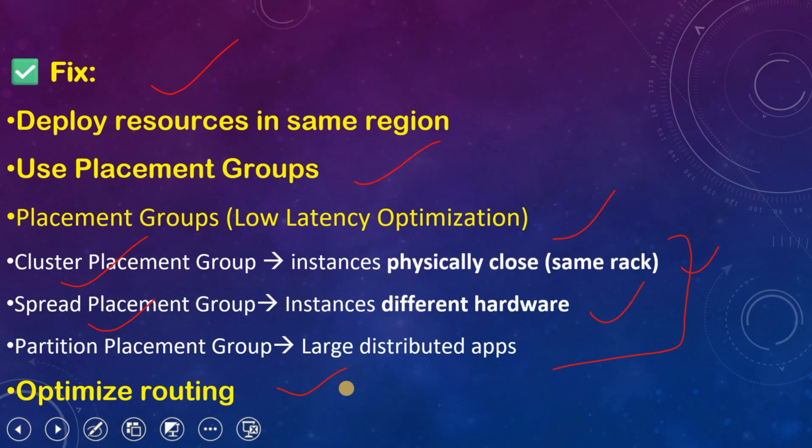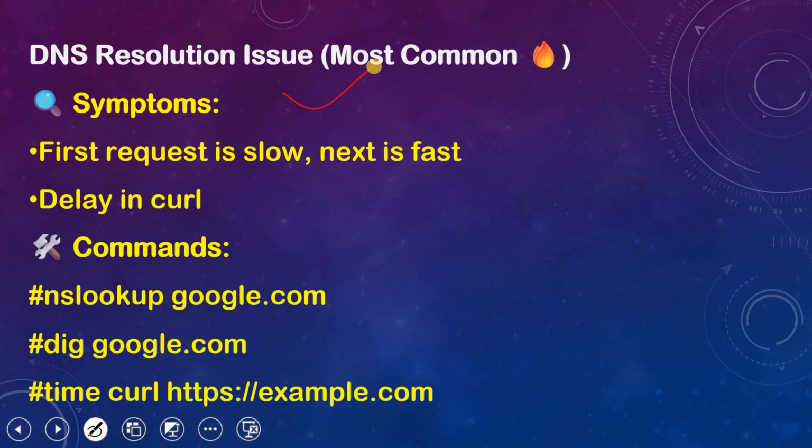Optimize routing. What is optimized routing? We have to check that our routing configuration is proper, and that the flow is as expected for high network connectivity. DNS resolution issue, most common.